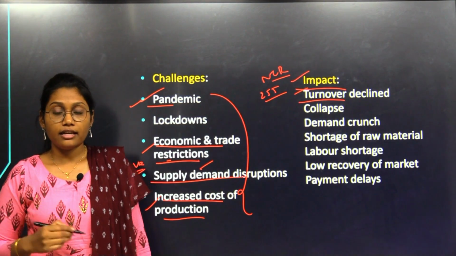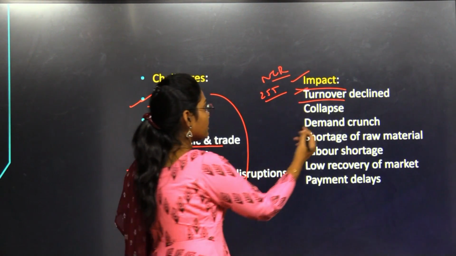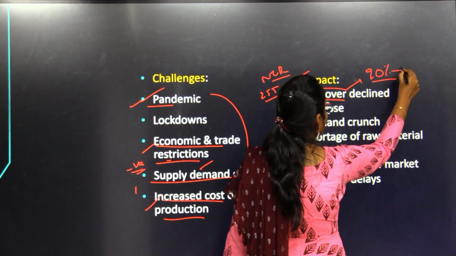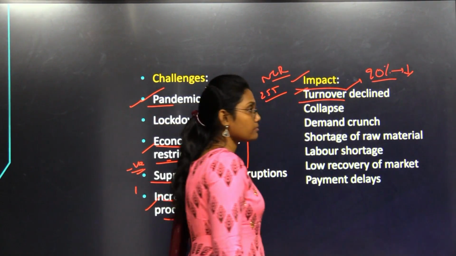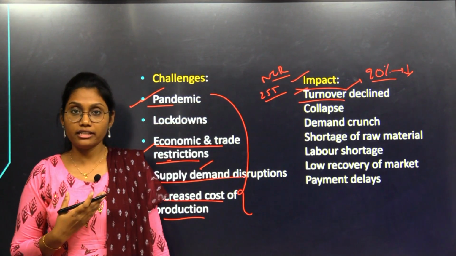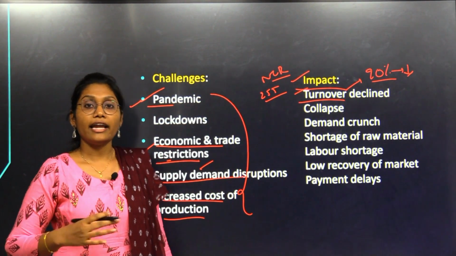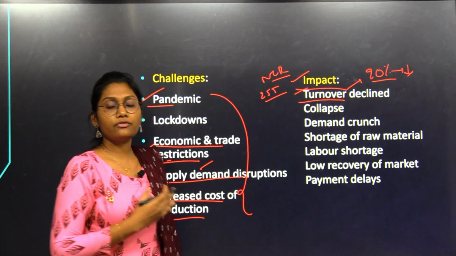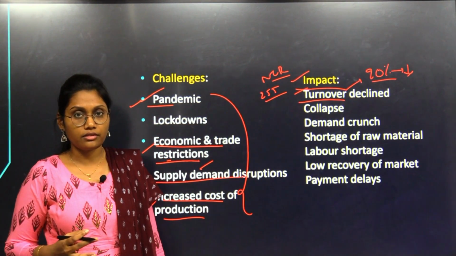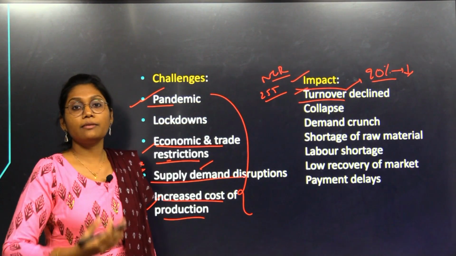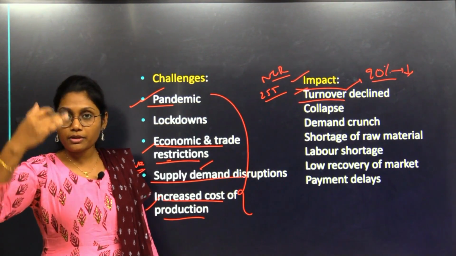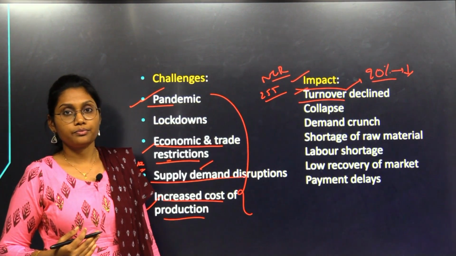That study has told that over 90% of firms have declined. That is a very huge number, right? If we consider the entire number of MSMEs, almost 90% of firms have declined their business. And half of the small businesses have noticed a 50% decline in their turnover.